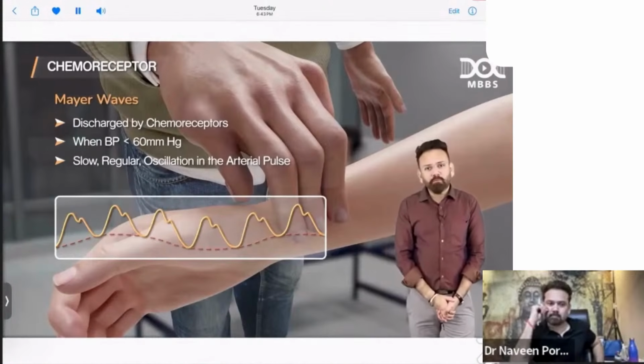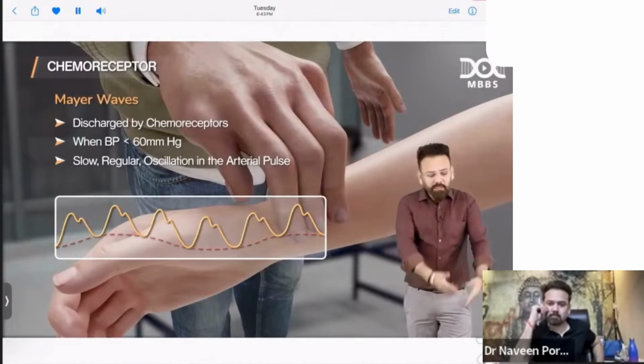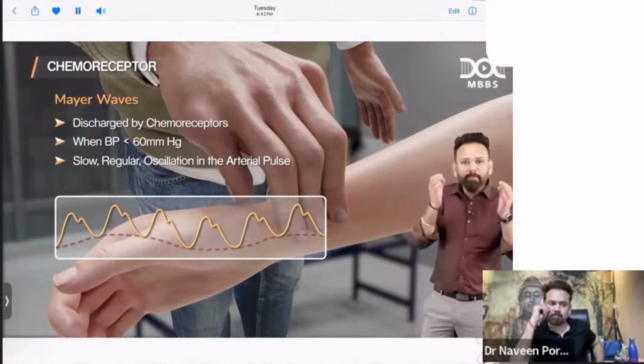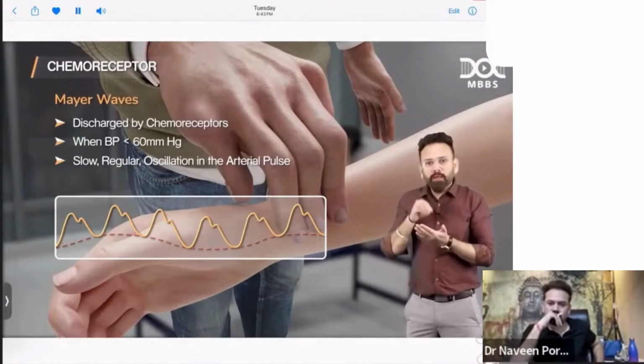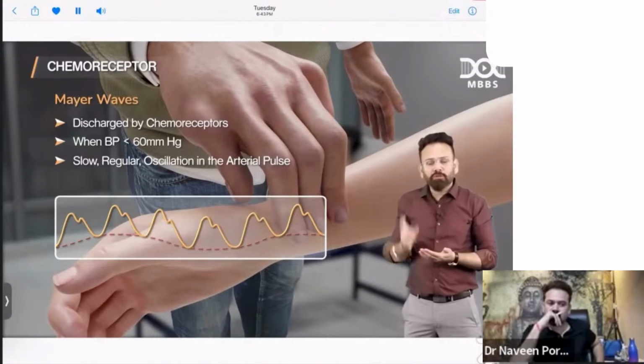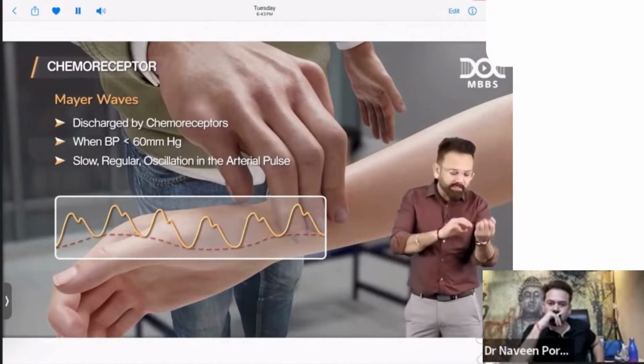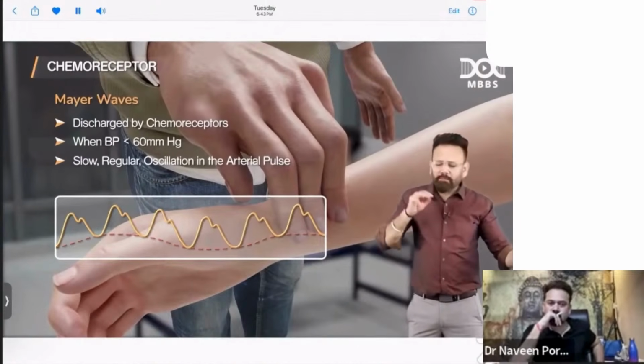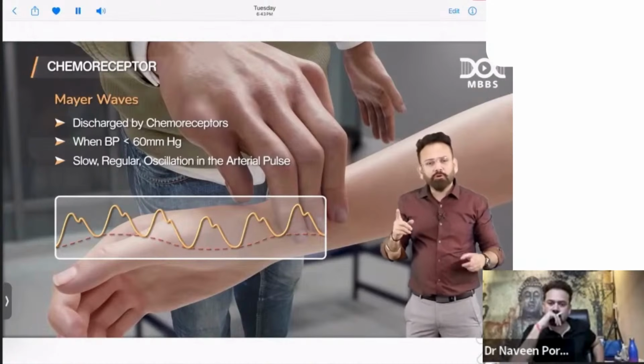That his chemoreceptor might be acting. These are Mayer waves actually. These are Mayer waves, doctor. So if you are seeing the slow regular oscillation in the pulse, just by seeing the pulse, you can judge.